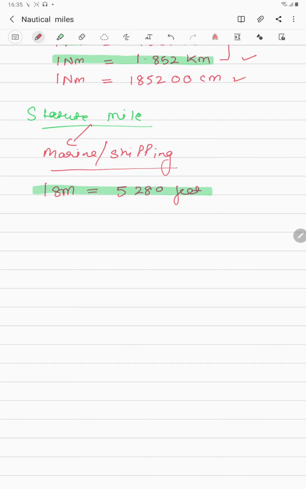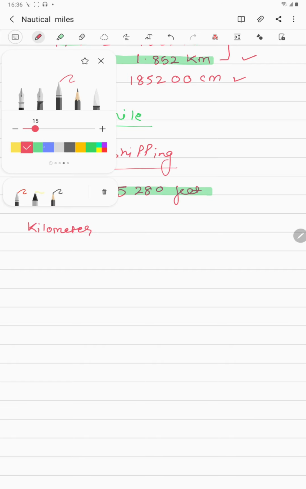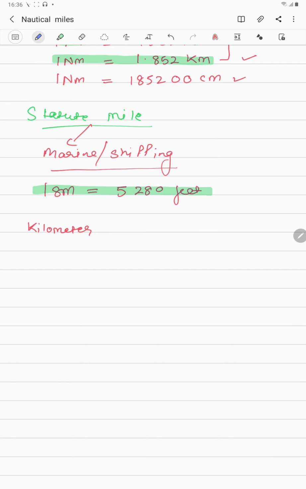Okay, now guys, moving further with this topic, there is a term which you are all familiar with, which is known as a kilometer. Now, what is a kilometer? What is the definition of a kilometer as per ICAO, and how do we calculate a kilometer? Now, guys, see, I'm going to first write down the definition, then I will explain it to you.